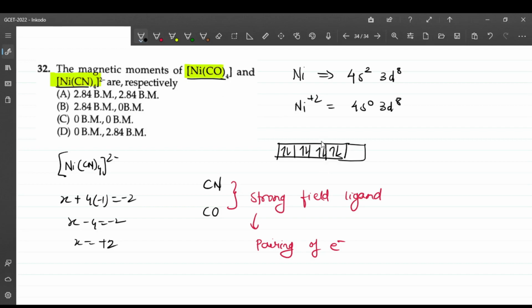So there is no unpaired electron, because the ligands here are strong field and all the electron pairing takes place. There is not a single unpaired electron. So there is no magnetic moment for both the complexes. So the answer is option C.